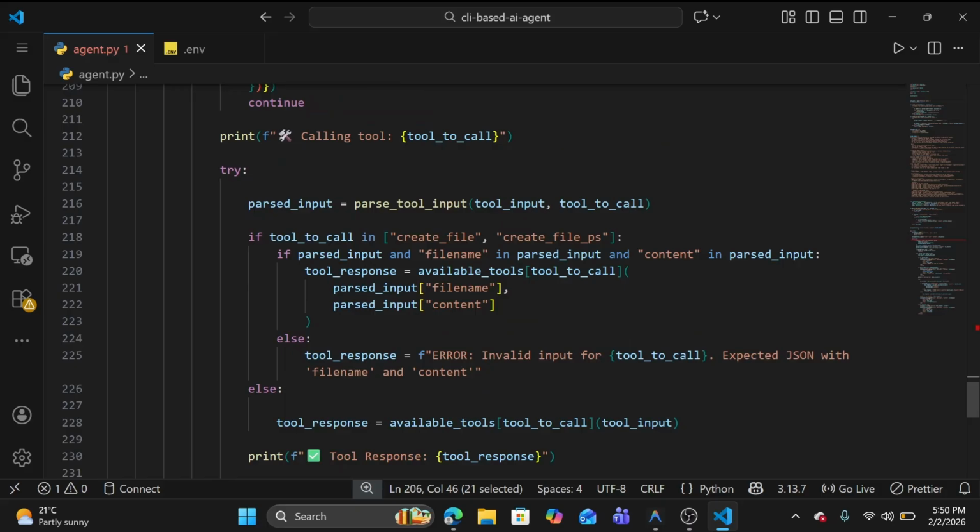So try to pass result. Okay, so we need to pass the tool input and the tool to be called in this function. Why do we need to do this? Basically, we have decided on some format. So let me quickly bring this function in and then we'll understand properly.